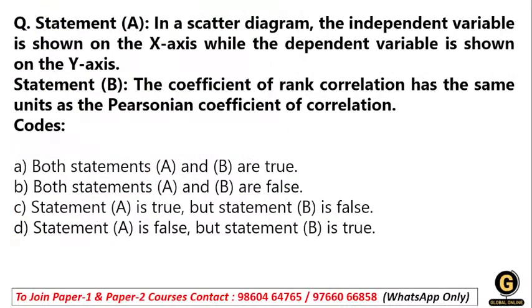Now, statement A, statement B. Statement A: in a scatter diagram, the independent variable is shown on the x-axis while the dependent variable is shown on the y-axis. Statement B: the coefficient of rank correlation has the same unit as Pearson's coefficient of correlation.